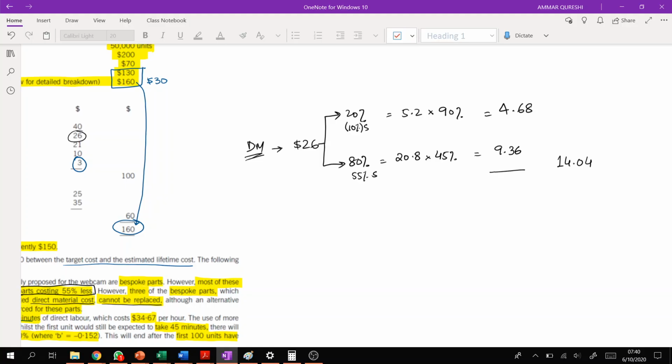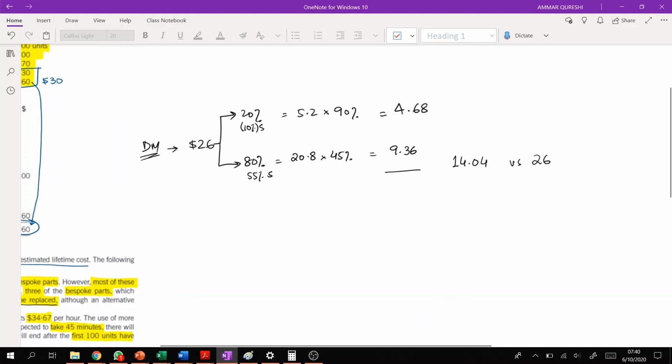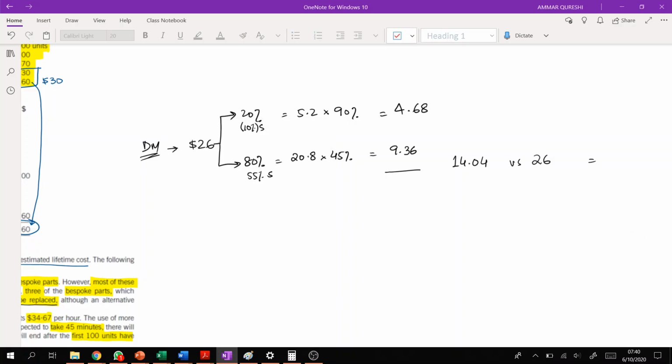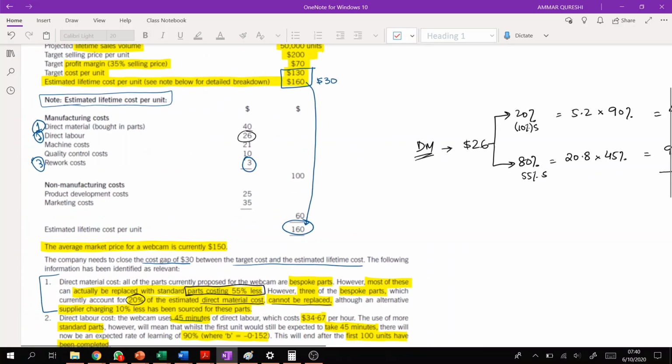So from $26 we can reduce it to 14.04. That means just by replacement we can save $11.96. This is the saving, although this is not required, but I'm just telling you. All right, this is the first part, and this is basically the solution of this part.